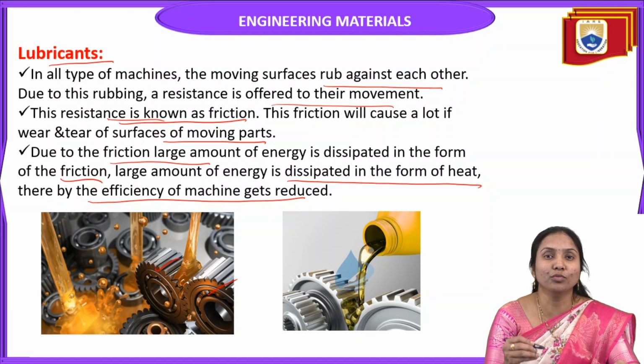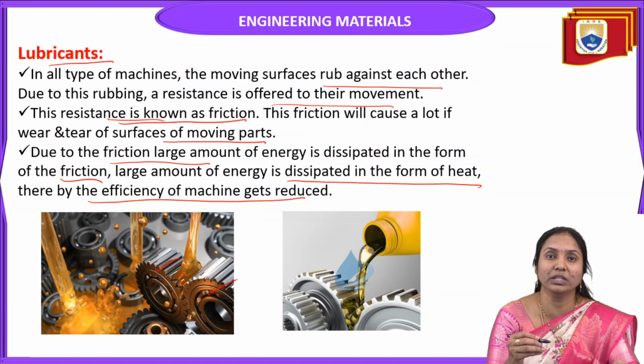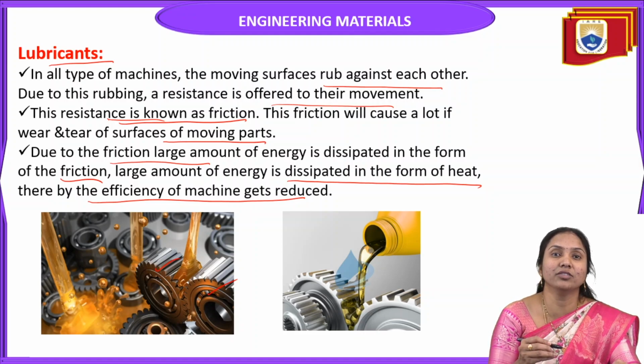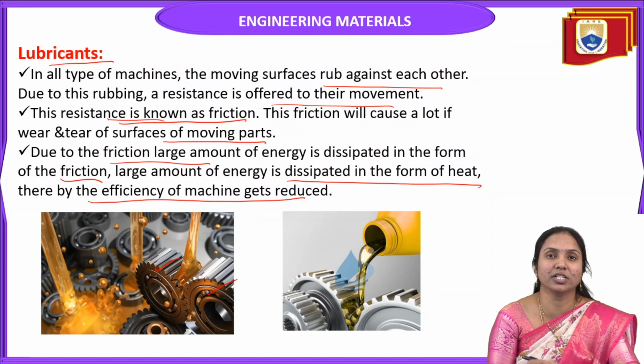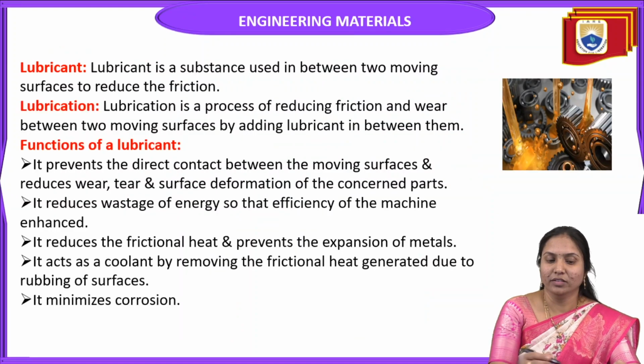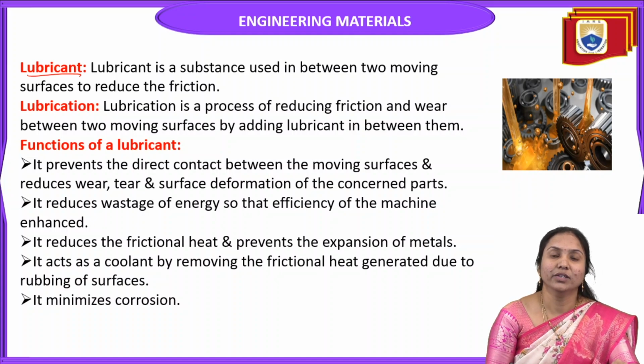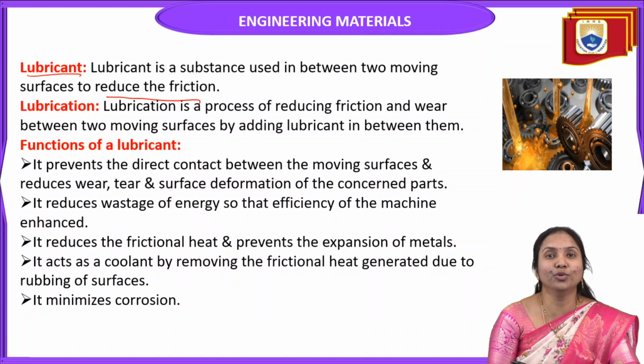So in machines, this friction reduces the efficiency of machine parts. How can we avoid this friction? By adding lubricant. Let's see what the meaning of lubricant is. Lubricant is a substance used in between two moving surfaces to reduce the friction.